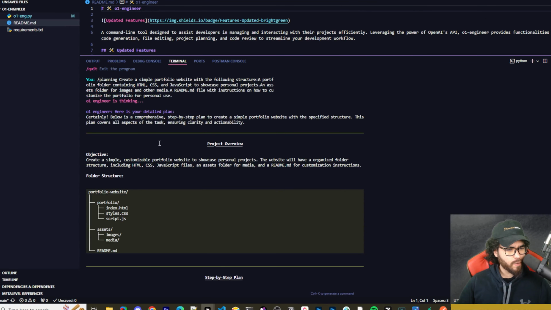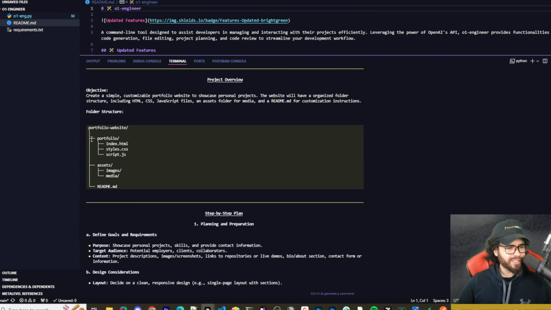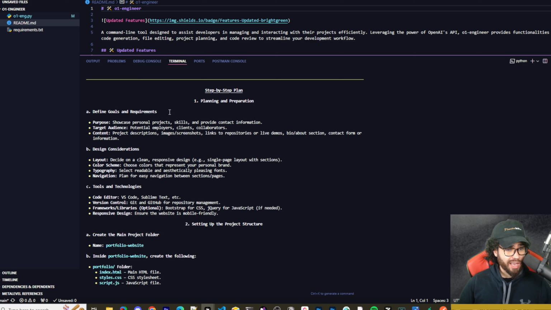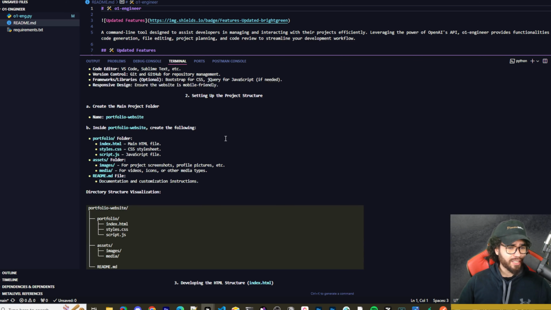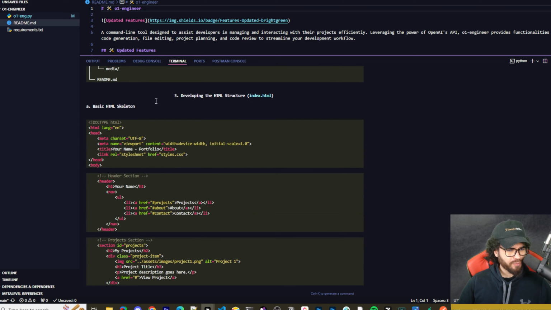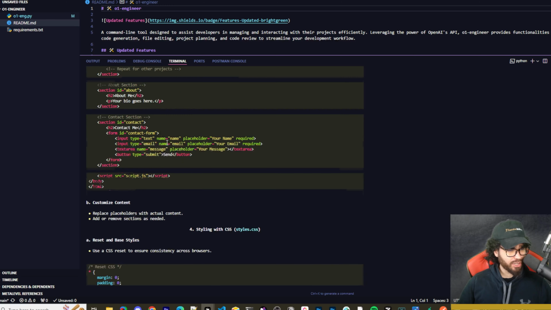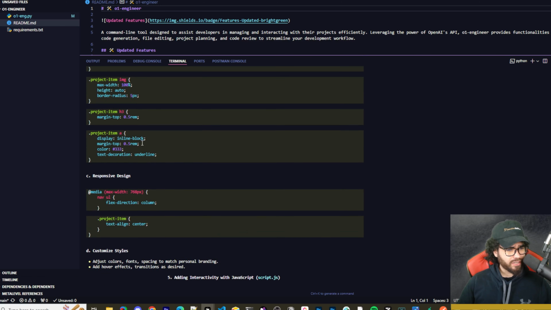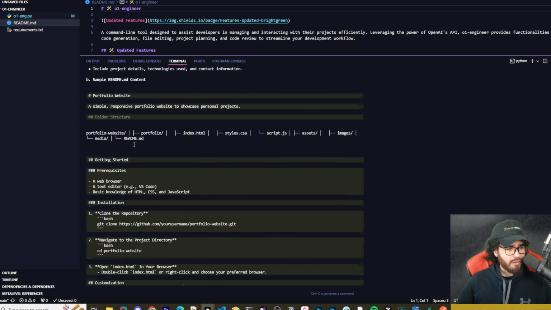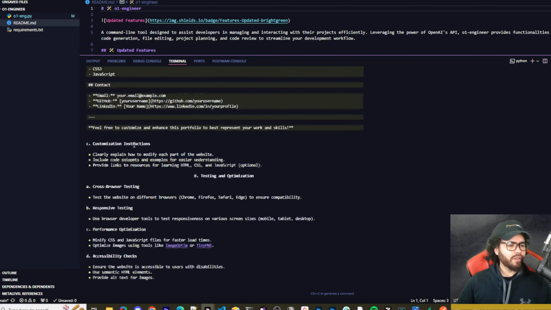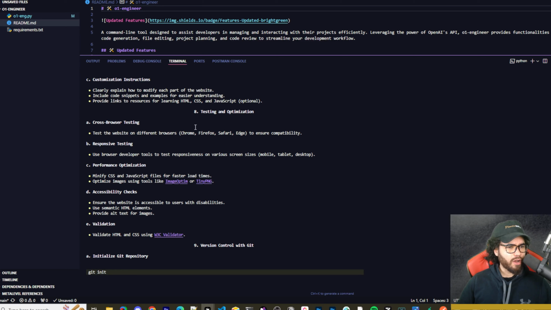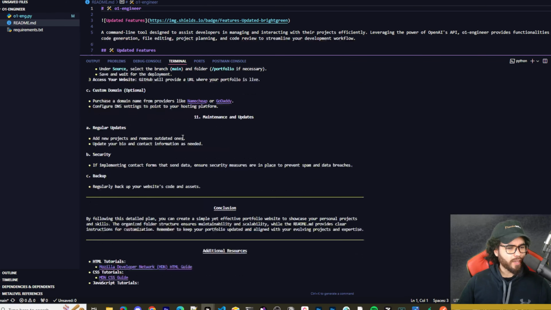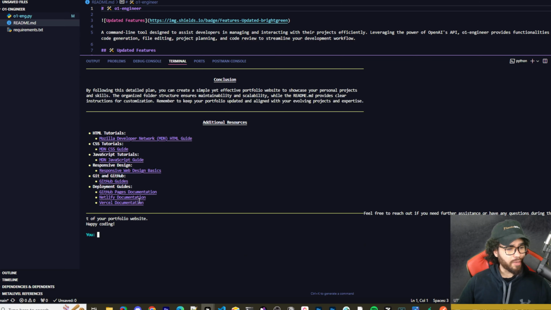I'm not going to read through it all, but we can see here the project overview, our folder structure, our objective, our step-by-step plan: planning and preparation, setting up the project folder, developing the HTML structure, styling with CSS, layout, all the different stuff. I would be curious to take a look under the hood at some of these prompts and see if he's prompting it a little bit more to get better output.